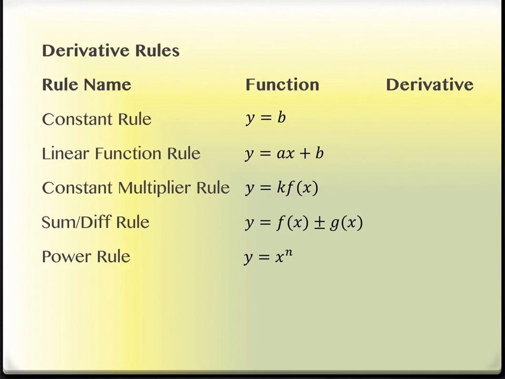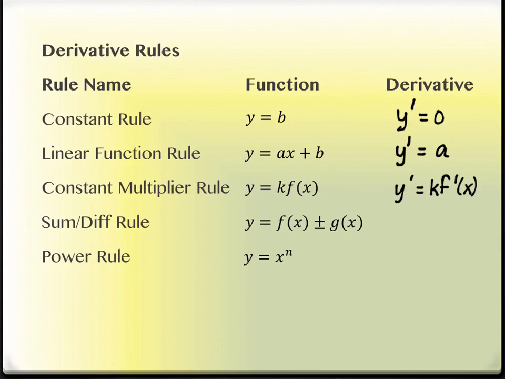What did we get for the derivative of the constant y equals b? Y equals 0, and so we'll call it y prime as a reminder. So this is y prime equals 0. What is the derivative of a linear function, ax plus b? Just a, right? How about when I have a constant multiplier, k times f of x? It would be k times the derivative of f of x. So we take the derivative of the function piece and we just multiply by the coefficient that's in front.